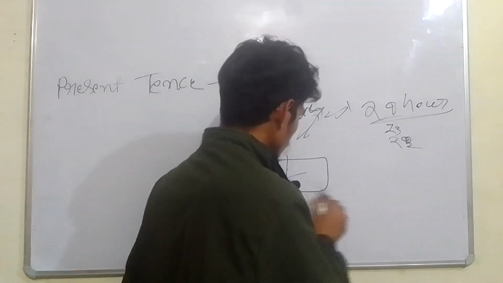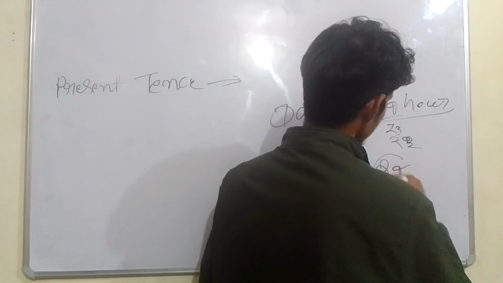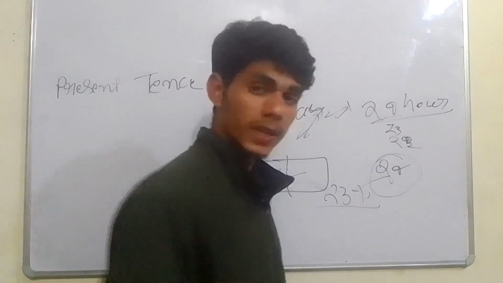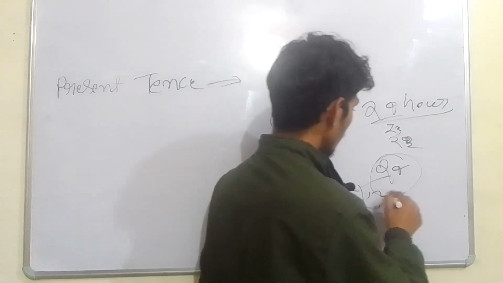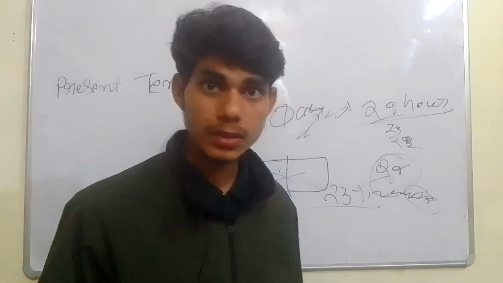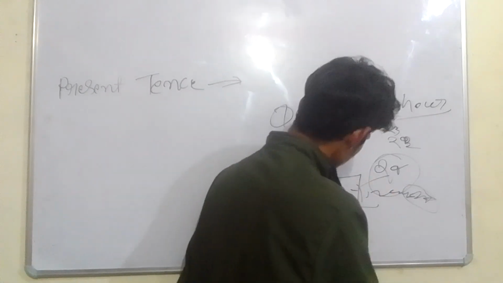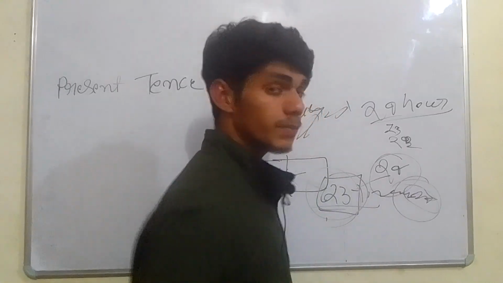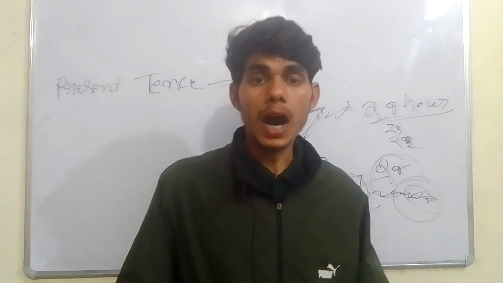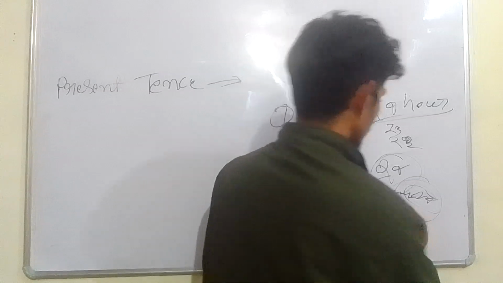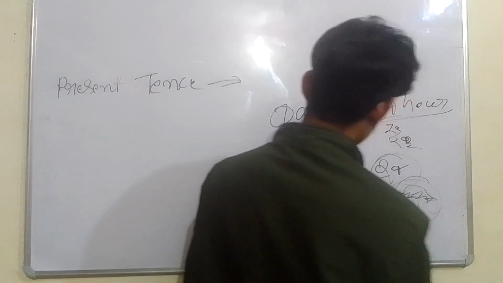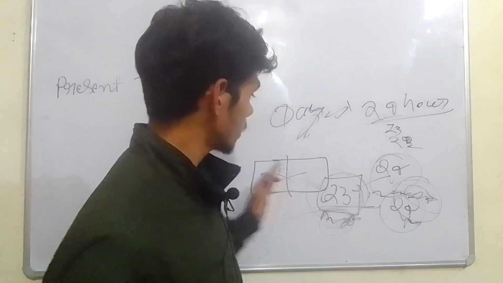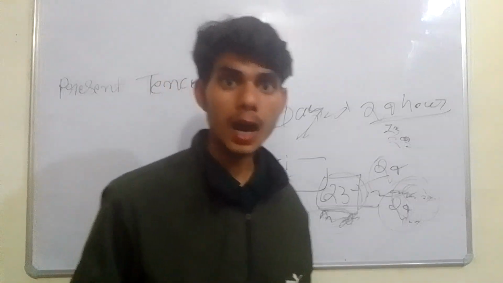But before completing the 24 hours, I have spent 23 hours. Now only the last hour is running, that is the 24th. So 23 will be the spent time. How can we say? It means 24 is the present and the rest are the past, but no. These are all the activity of today. Then how can it be possible?